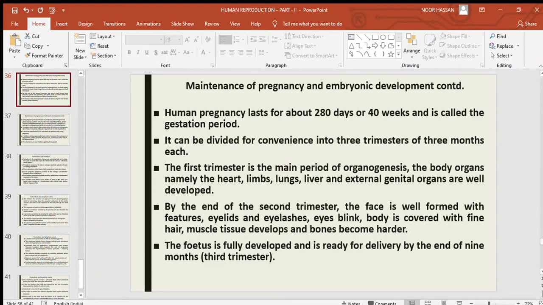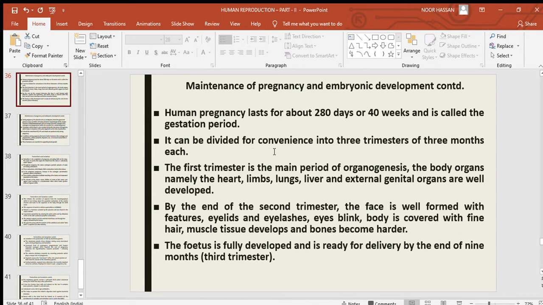We are discussing maintenance of pregnancy and embryonic development. So we shall now discuss other information. Human pregnancy lasts for about 280 days or 40 weeks, and this period is called the gestation period.